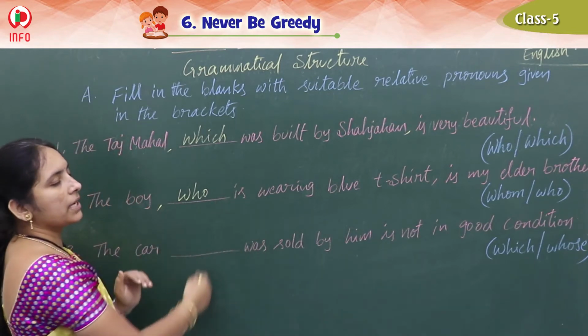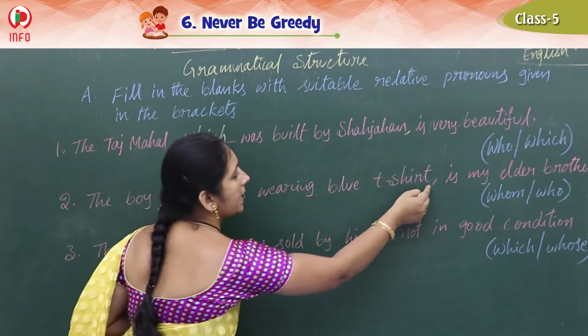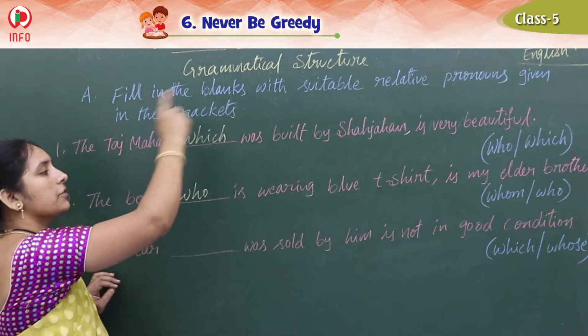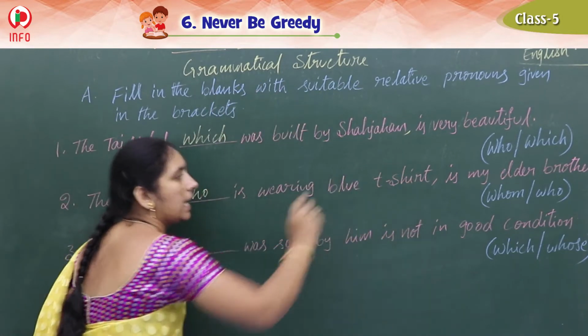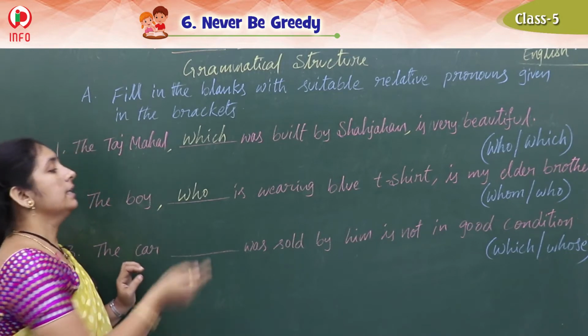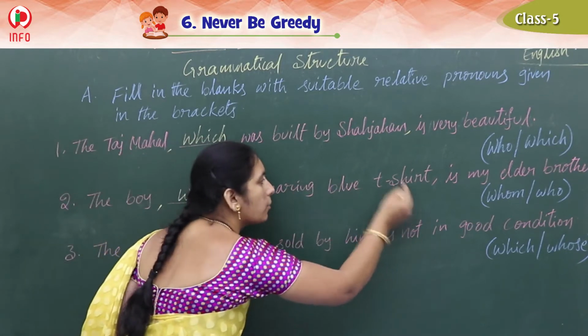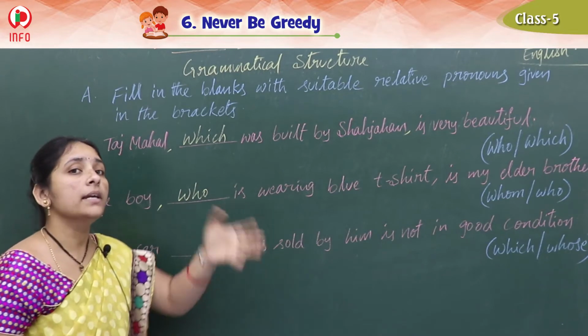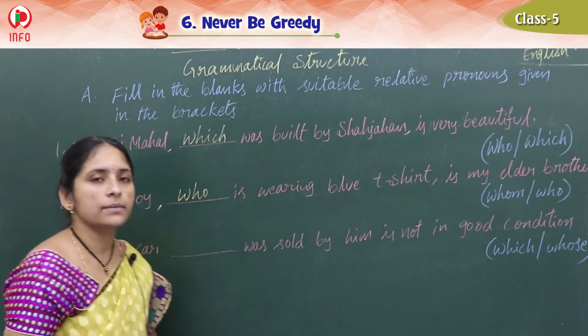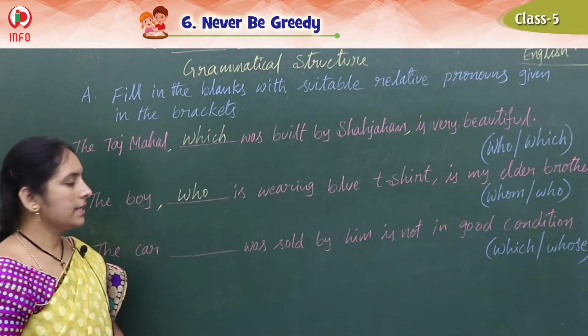The same concept you can apply here also. Here a comma is there, here a comma is there. By removing this, if you say the boy is my elder brother, but which boy? Yes, who is wearing blue t-shirt. That boy is my elder brother. Okay children. See the next one.